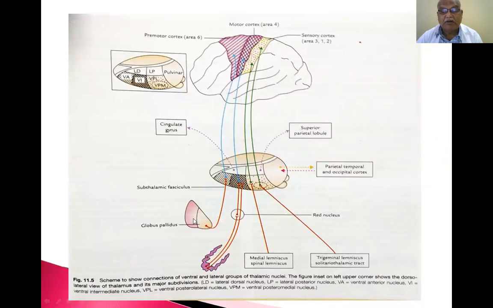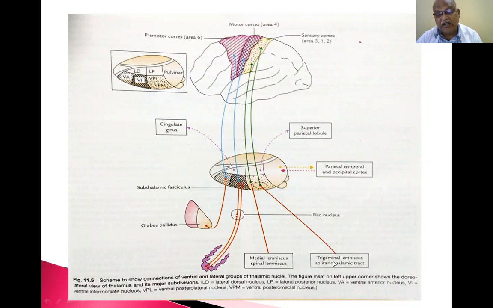So this is the globus pallidus. Now all fibers are coming: trigeminal lemniscus, medial lemniscus, and inferior olivary nucleus. So fibers from the inferior olivary nucleus end in the red nucleus. From the red nucleus, certain fibers arise and go into this nucleus. What is this nucleus? So ventral anterior, ventral lateral nucleus. So they go into the ventral lateral nucleus. So ventral posterolateral and ventral posteromedial.